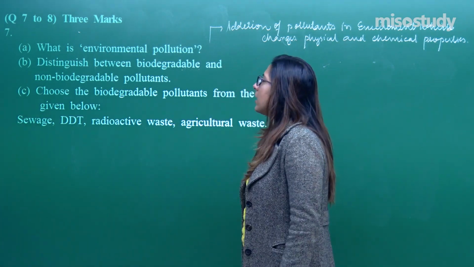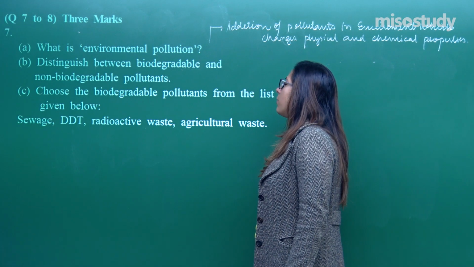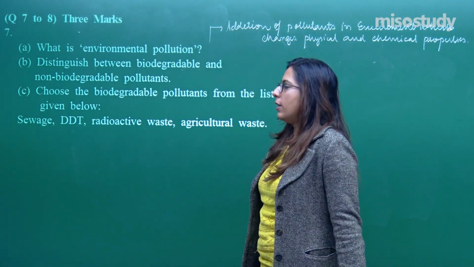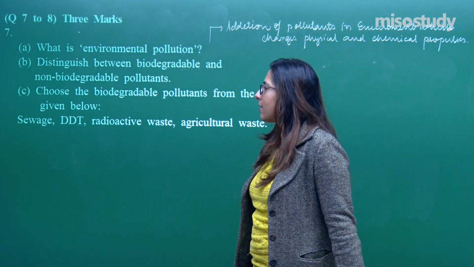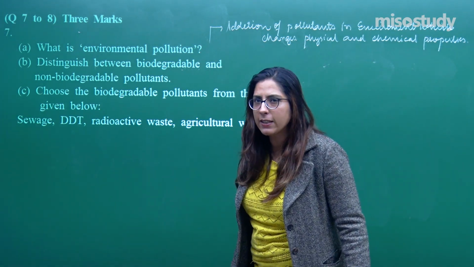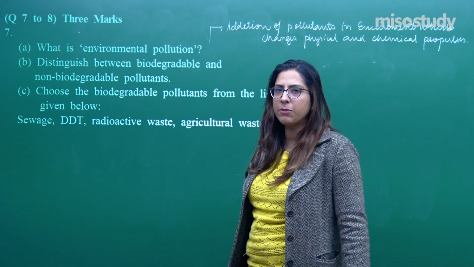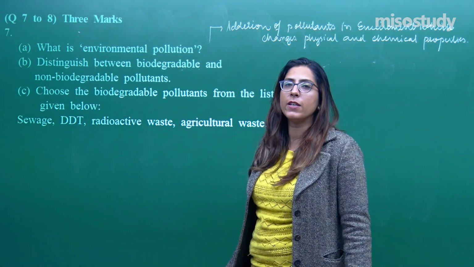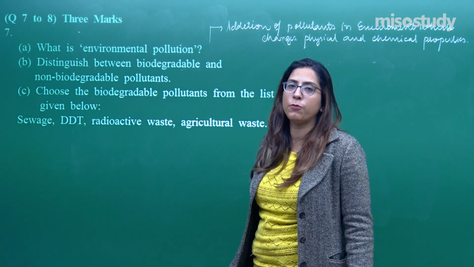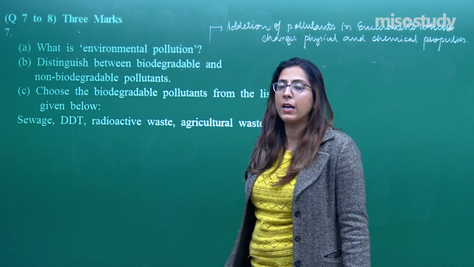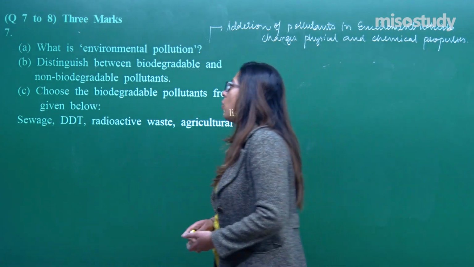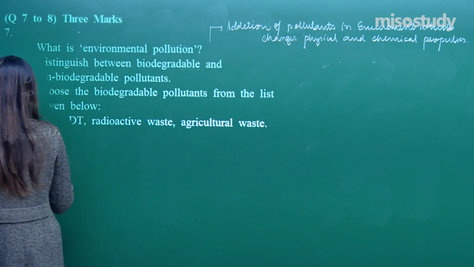Let's talk about part C. Choose the biodegradable pollutant from the list given below, right? Now, let's talk about the first part, that is sewage. Can we degrade sewage? Yes, of course. We have sewage treatment plants in which microorganisms degrade the sewage and convert it into a usable form, which can be applied to plants, and in fact, we can also use the biogas as well. So, this is biodegradable.